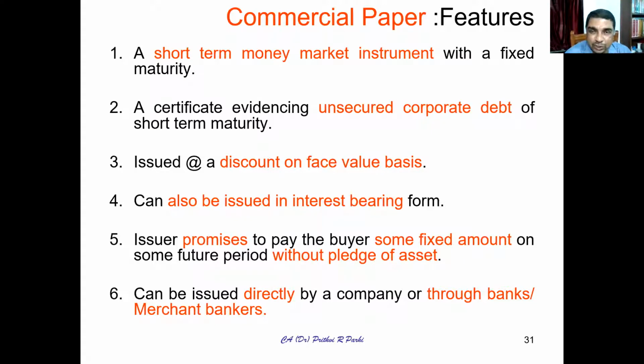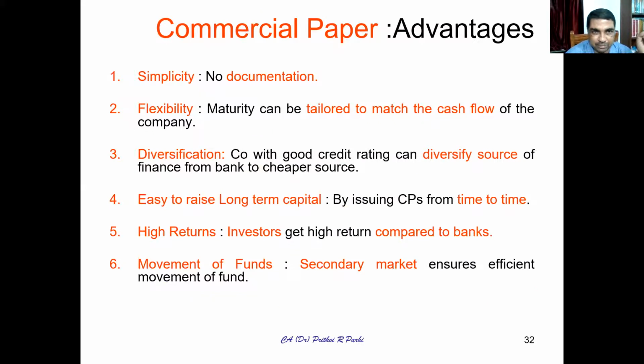So this is again unsecured. These are unsecured corporate debts issued at a discount and redeemed at the face value. It can be in interest-bearing form also; interest can be given by the company. The issuer promises to pay the buyer a certain fixed amount without pledge of any asset. Therefore, it is unsecured. It can be issued directly by the company, or through a bank or a merchant bank.